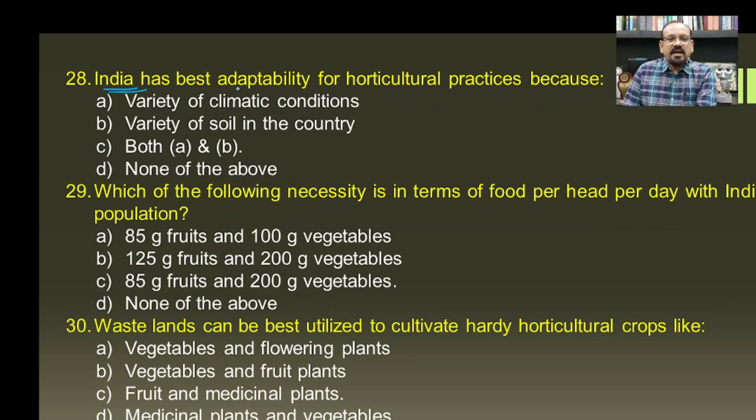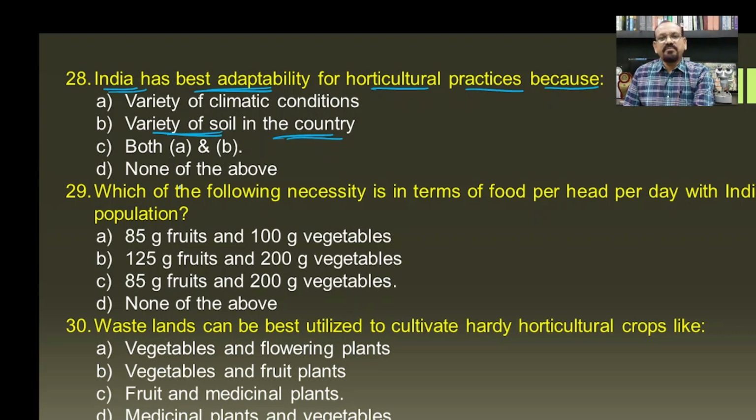Then India has the best adaptability for horticultural practices because we know there is a variety of plants, right, from vegetables, fruit plants, then flowering plants, and even spices. So everything can grow in the soil of India, and this is because of the variety of soil in the country.